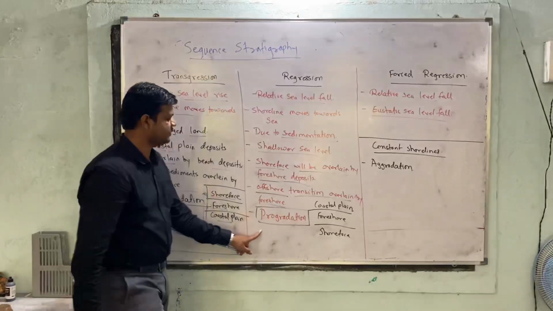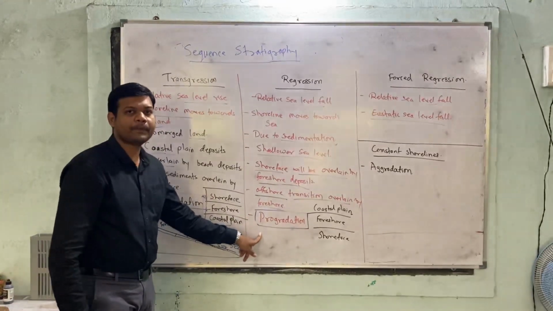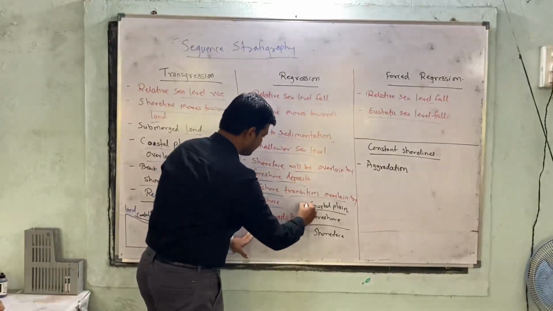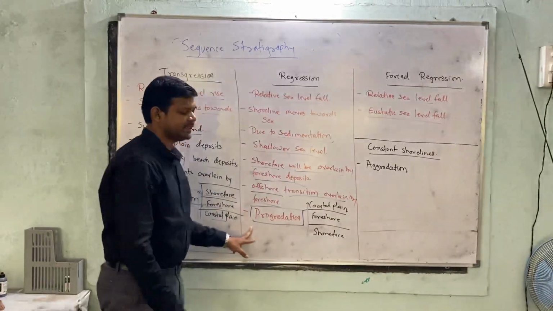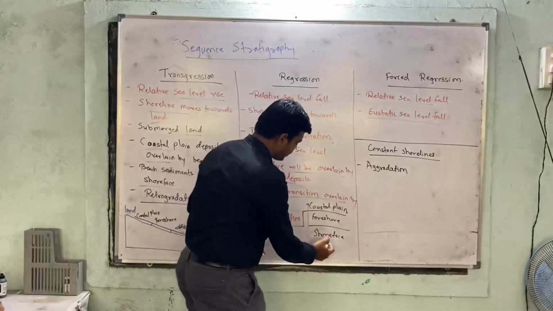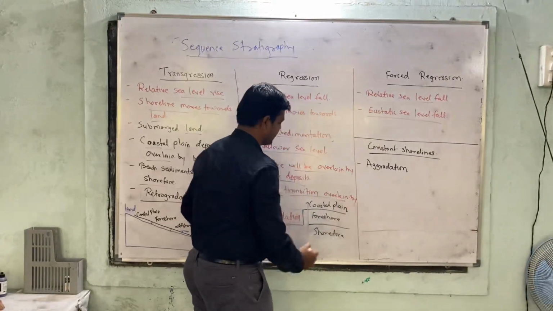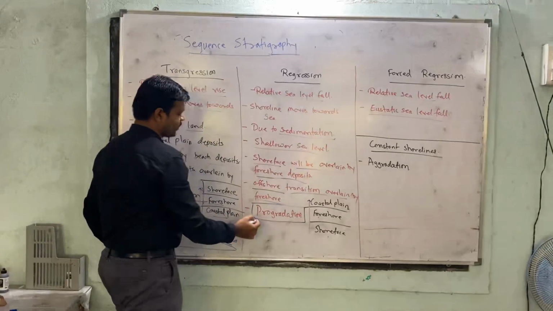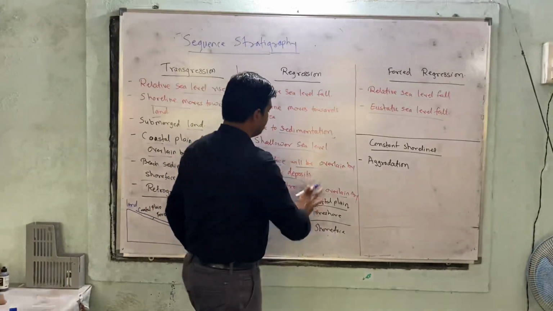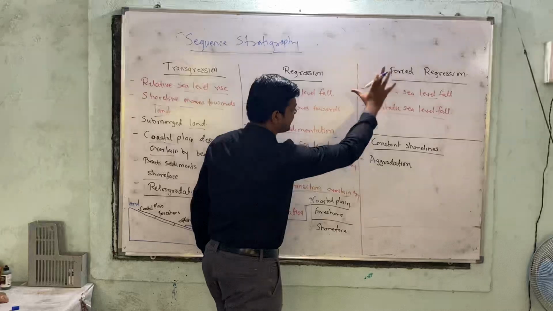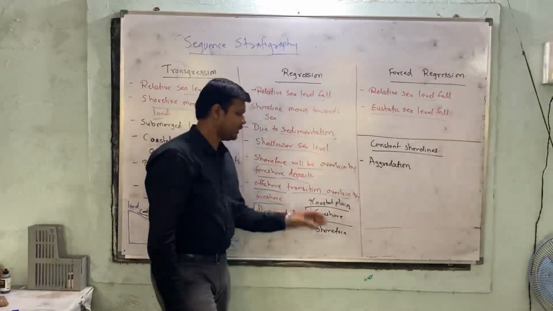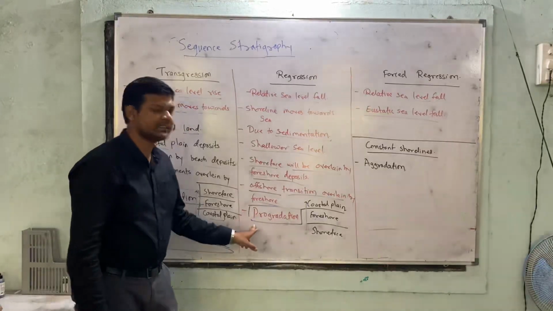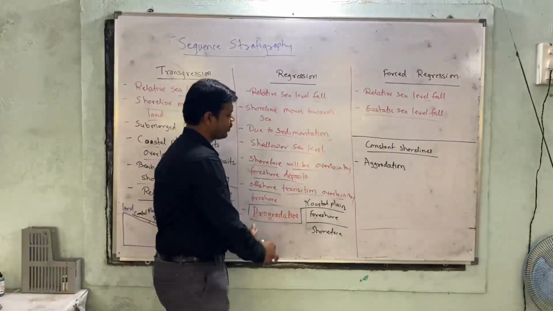So here the pattern which is developed is called progradation. Okay, it is called progradation, and this is the typical facies association: shore face, then foreshore, and coastal. So with regression there is progradation. Don't get confused. All the characteristics are exactly the same in forced regression. You can apply the same to forced regression, and again the facies association is progradation.